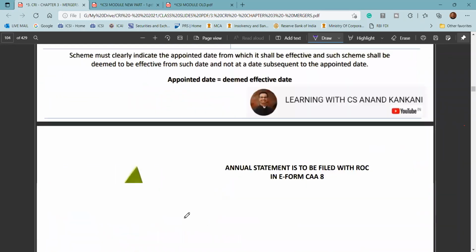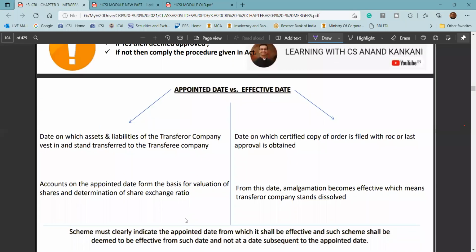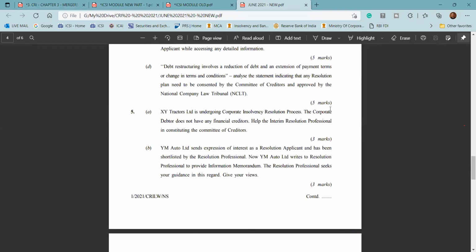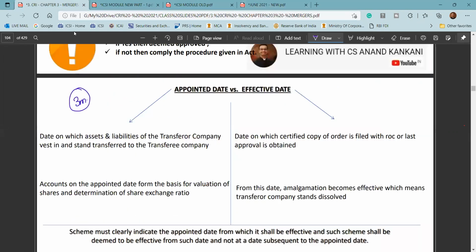Just mention that it has to be mentioned in the scheme itself, and then it's a single clearance window. Appointed date, effective date, I have already discussed. Old syllabus students, a lot of times you get this question for 3 marks. New syllabus, again you can get this question for 3 marks, and I'll tell you where you are going to get it, right? If you see, this is the new syllabus question paper. So probably somewhere here you are going to get this in this part. Okay, here you are going to get this question. What is appointed date? What is effective date?